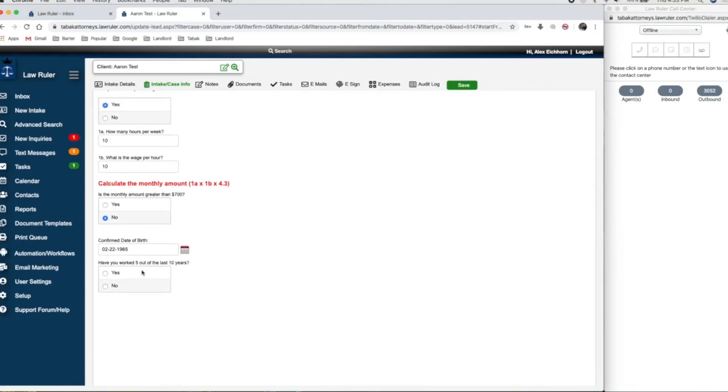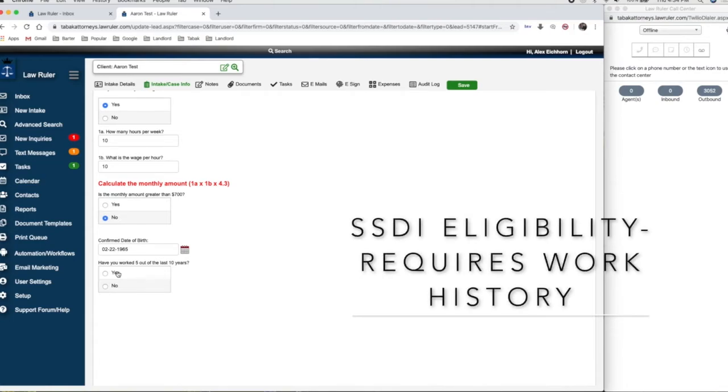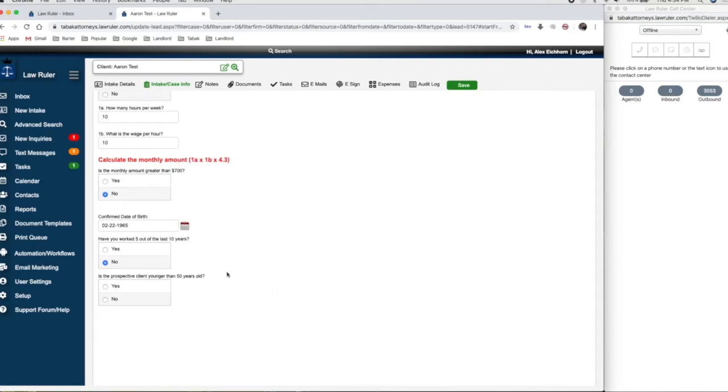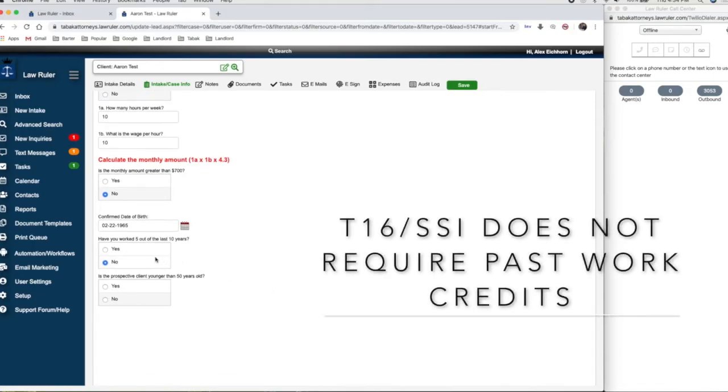The next question that we're asking is, have you worked 5 of the last 10 years? What this is really getting at is whether or not the individual may be eligible for SSDI or Title II benefits, which requires that they have adequate work credits in order to be eligible. They need 20 work credits, of which 4 can be earned every year in the past 5 years. So in this case, this individual we're speaking with has not worked, because we're going to want to see the SSI component. Just because they're not eligible for SSDI does not preclude them from our help. It means that they still may be eligible for SSI or Title 16.